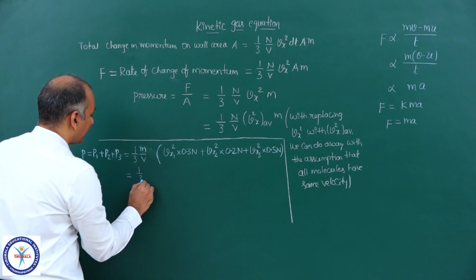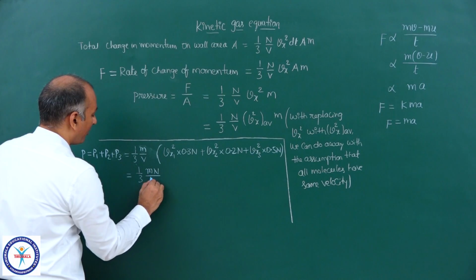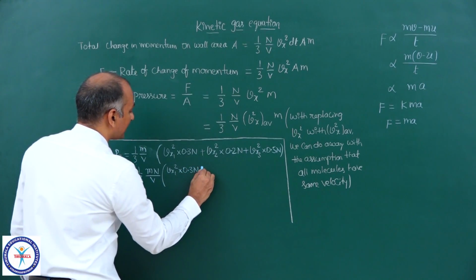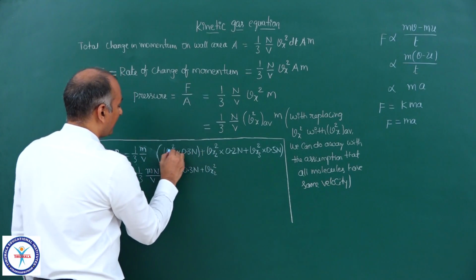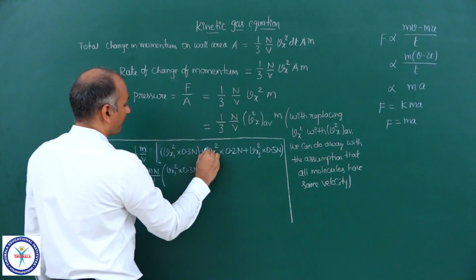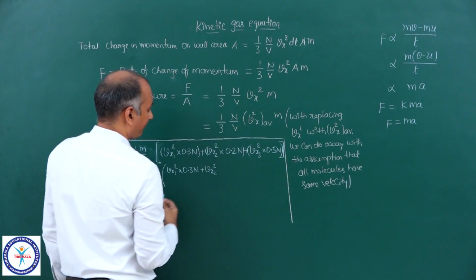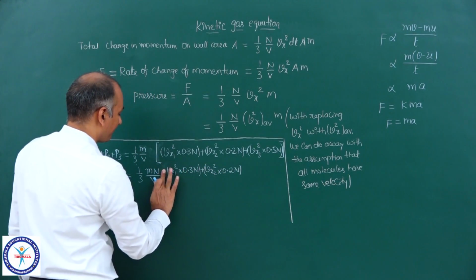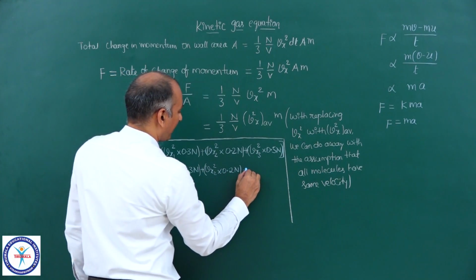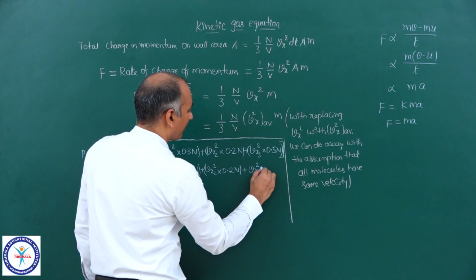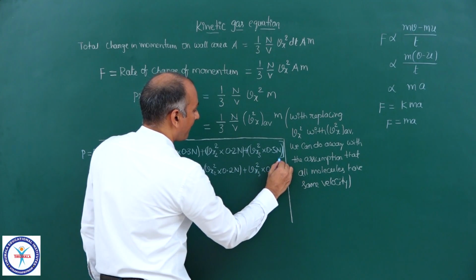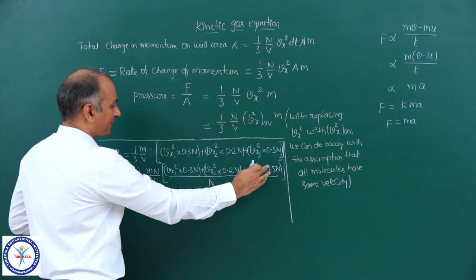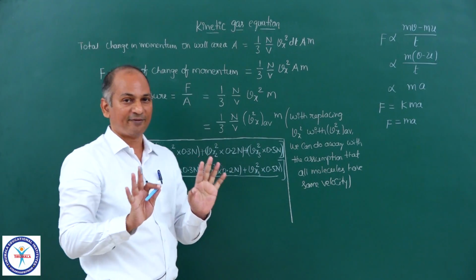So now I will get 1 by 3 small m capital N upon V. Now you can write Vx1 square into 0.3n plus Vx2 square into 0.2n, this is 20%, that was 30%, plus Vx3 square into 0.5n, all in brackets, upon N. Because I am multiplying the expression with N and also dividing it, which does not make any difference mathematically.